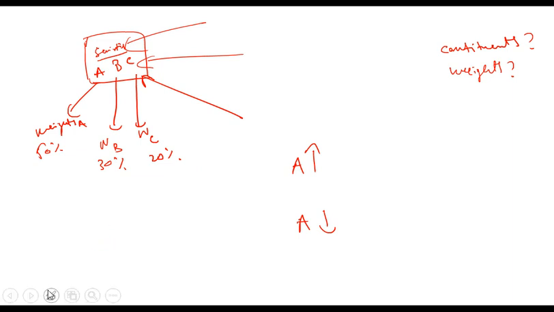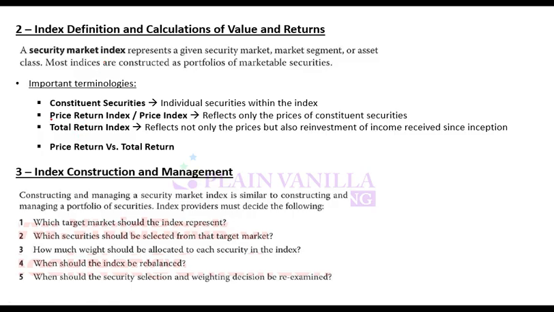Yeah, exactly. So this is the index, and these are the constituents of the index. Once you have an index, why have you made it? You have made the index to track return, and you can track return in multiple ways. There can be an index which tracks only price returns, meaning whether the price is going up or going down.